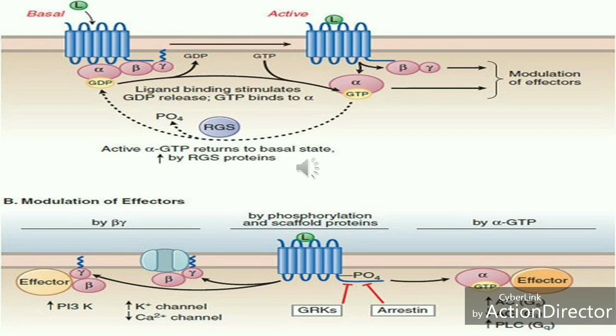So this is a cycle. Modulation of effectors is done by the beta gamma, by phosphorylation and by the scaffold proteins, which is arrestin. You can see how the beta gamma again binds to the alpha's effectors, which increases the effectors and modulators like adenylyl cyclase and PLC. This is the modulation of effectors, how the effectors are modulated when it is down regulated.